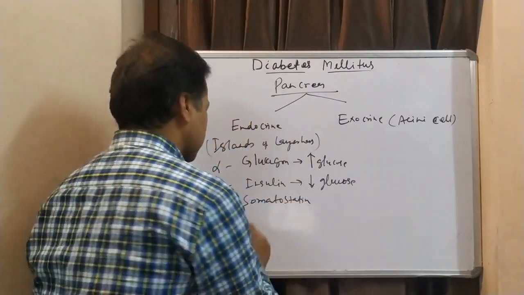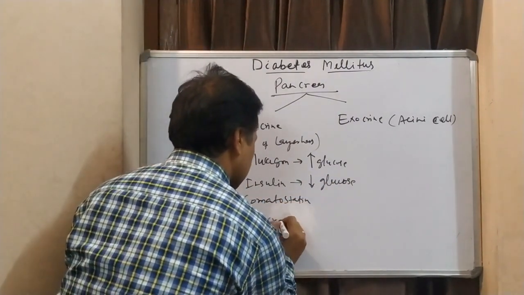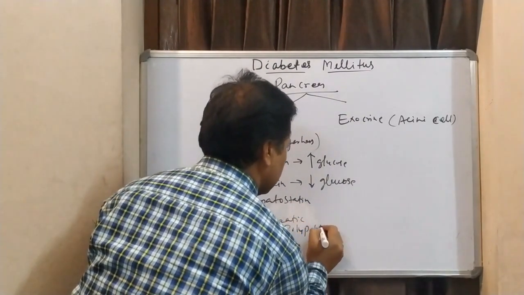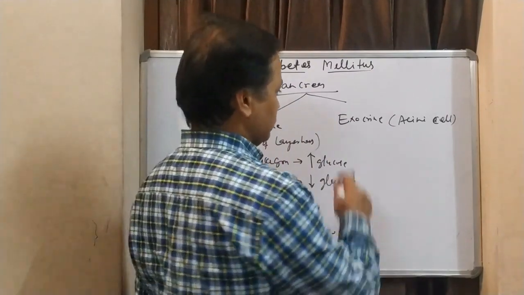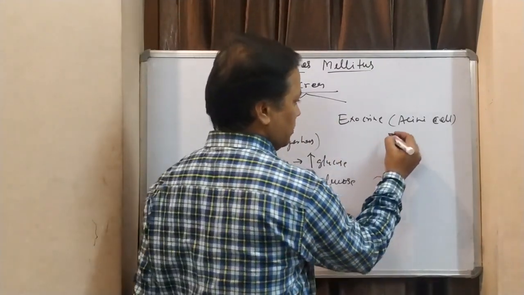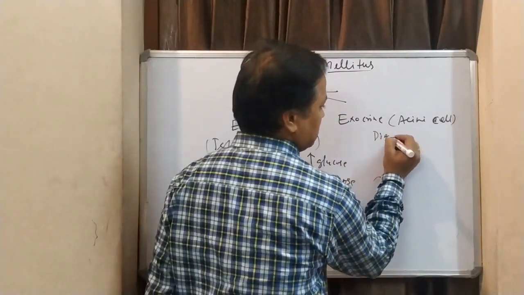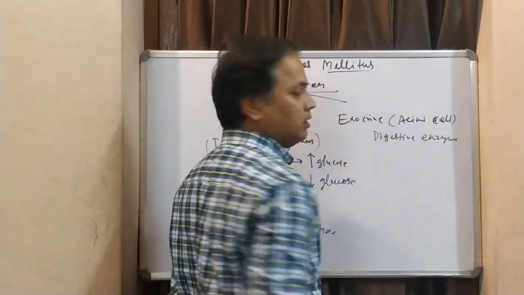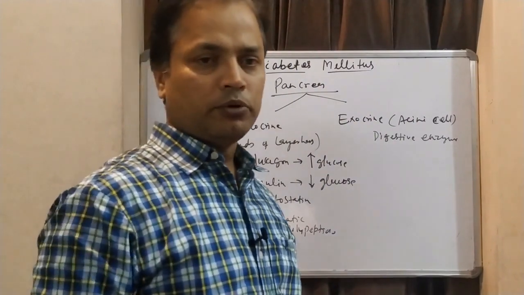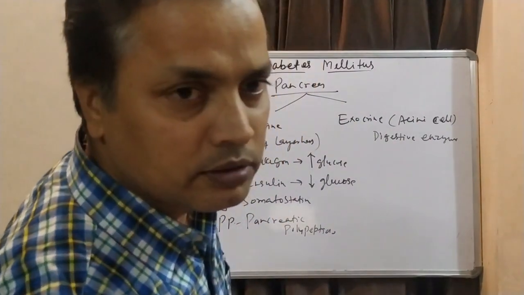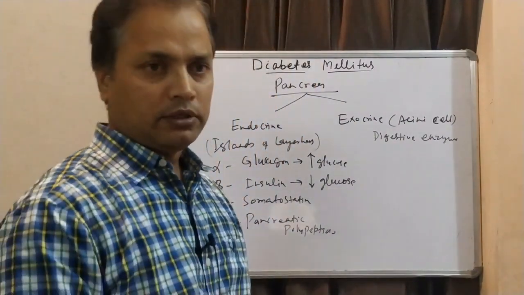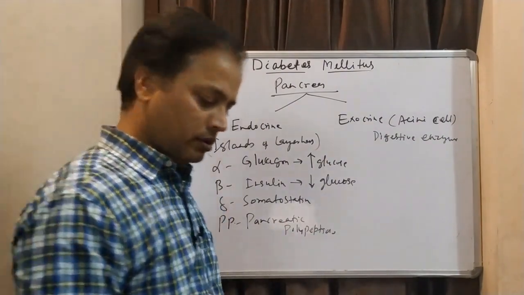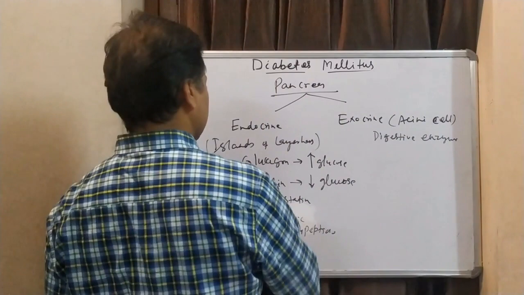And PP cells produce pancreatic polypeptide. Exocrine portions normally produce digestive enzymes like trypsin, chymotrypsin, lipase, amylase, and some other things. Detail we will see once we talk about endocrinology.